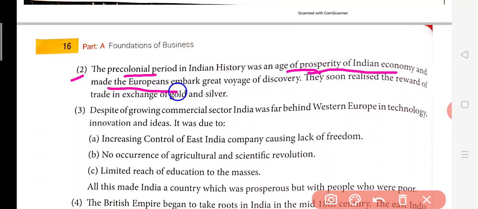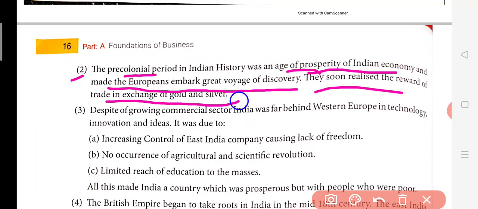This made the Europeans embark on great voyages of discovery. When these Europeans discovered India, they started trading with us, and they soon realized the rewards of trade in exchange of goods and services. Sorry, gold and silver. So they were providing us gold and silver, and we were giving them different types of spices, products, gemstones, all this kind of stuff which we were making. India was famous for its clothes, even in the ancient times.